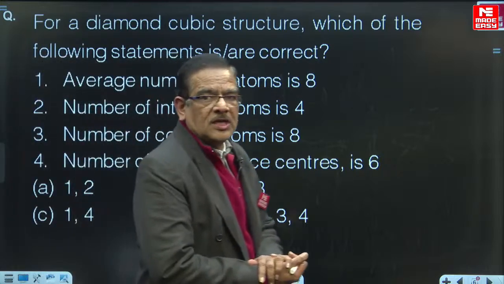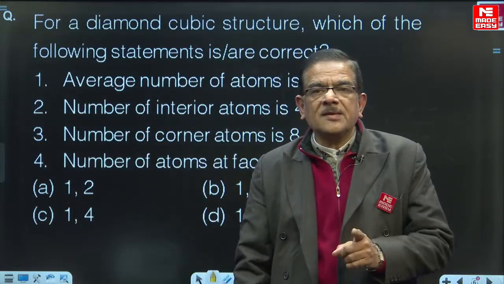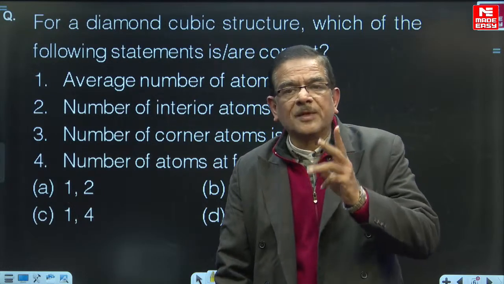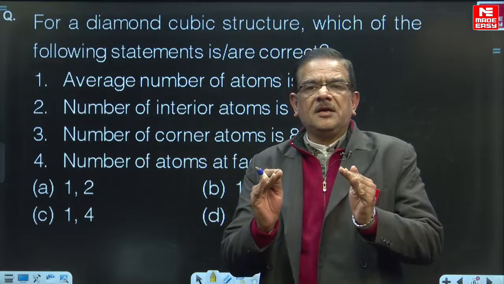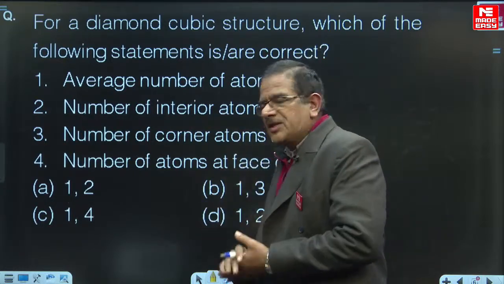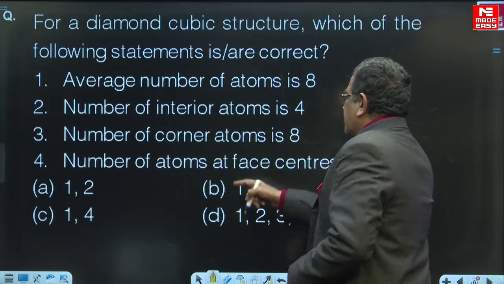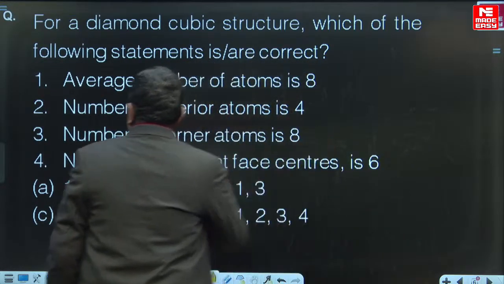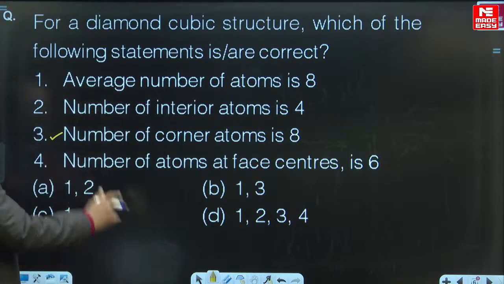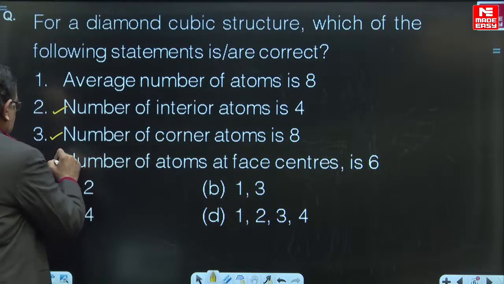Come on, friends. Though diamond cubic crystal structure is called a cubic crystal structure, it is not the same as BCC, it is not the same as FCC, it is not the same as the simple cubic structure. It is a completely different type of cubic structure. In diamond cubic crystal structure, the number of corner atoms is 8, the number of interior atoms is 4, and the number of atoms at face centers is 6.